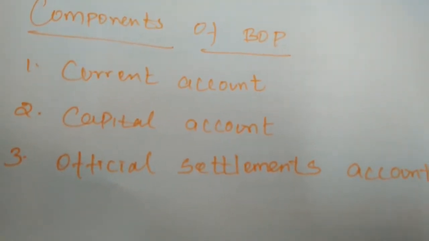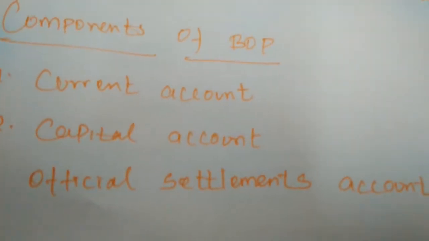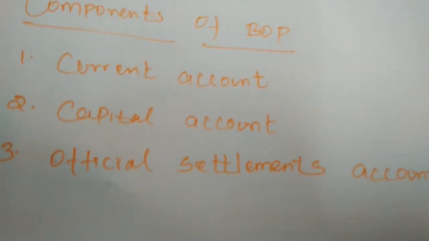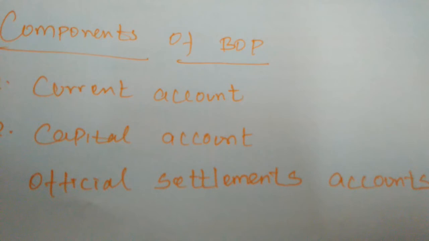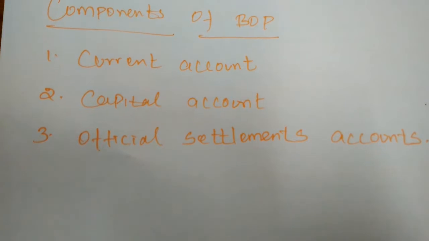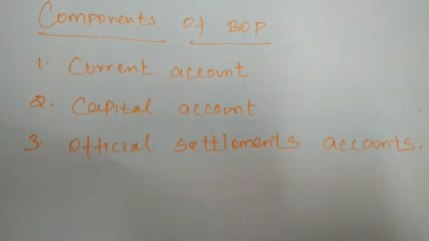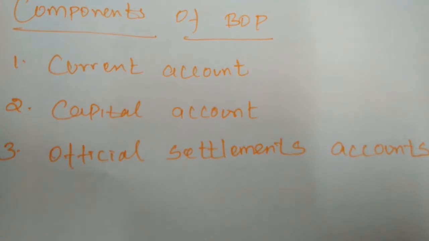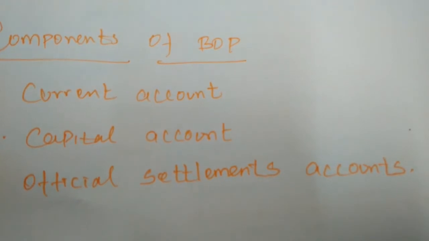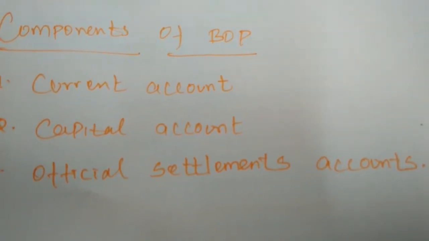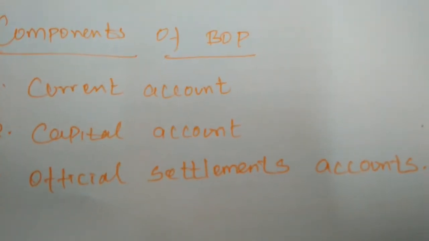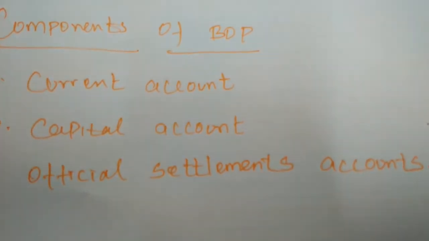The credit and debit items are shown vertically in the balance of payment account of a country. They are divided into three categories. First one is current account. Next, capital account. Third one, official settlement accounts. The current account includes all international trade transactions of goods and services, international service transactions, for example tourism, transportation and royalty fees, and international unilateral transfers, gifts and foreign aid.